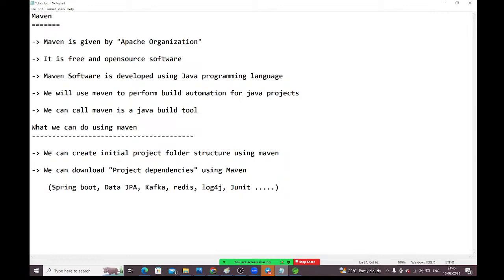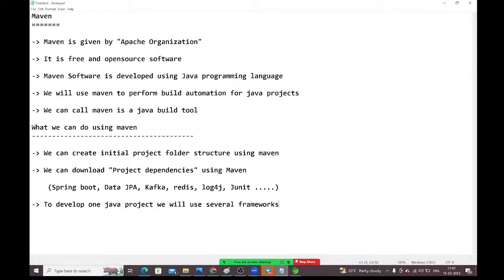Next, guys, to develop one Java project, we will use several frameworks.